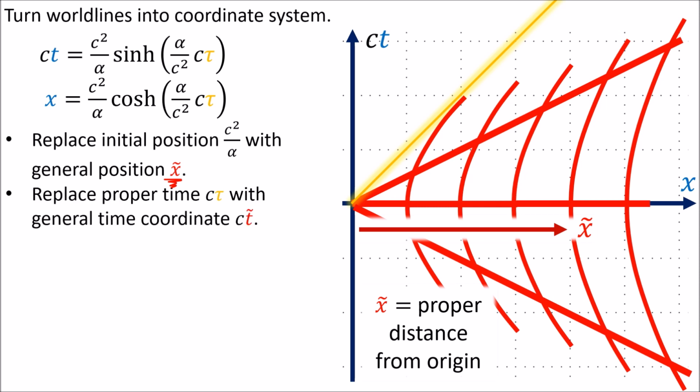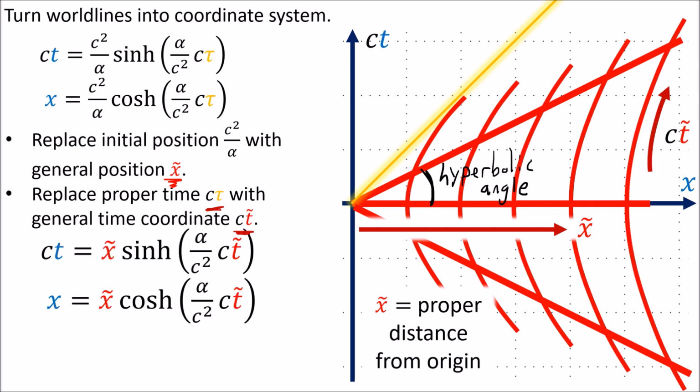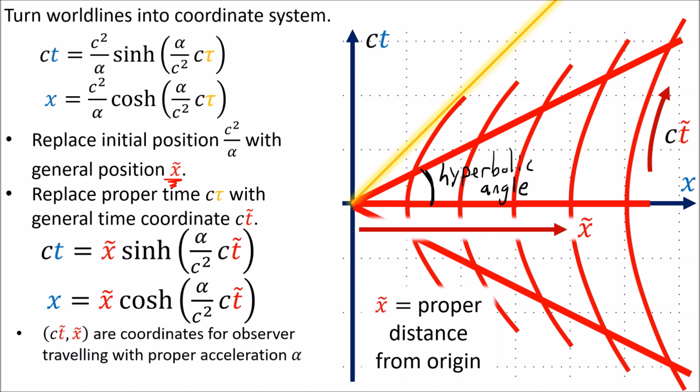We can also replace the expression c times proper time tau with a new time coordinate ct tilde. This time acts as a hyperbolic angle for the coordinate system and lets us pick a particular instant in time for all of the spaceships. These new coordinates, ct tilde and x tilde, form a curvilinear coordinate system that indicates how time and space are observed from the point of view of an accelerated observer with constant proper acceleration alpha, and whose Rindler horizon is